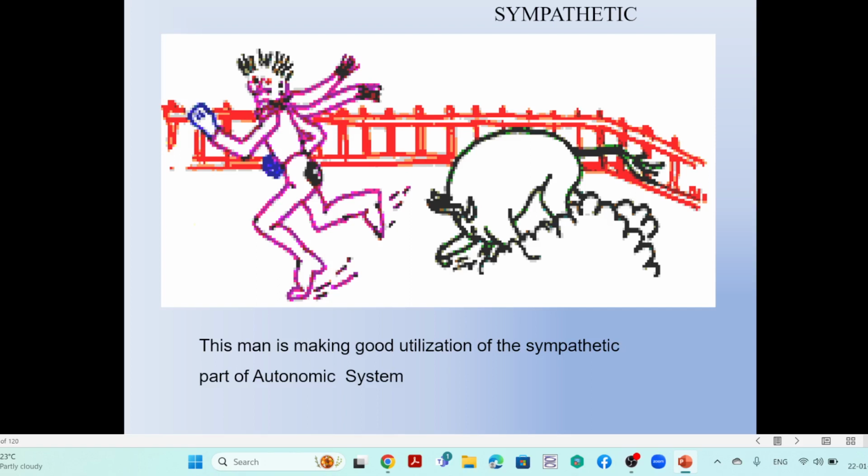So for example, the activities increased. Example, heartbeat increased, respiratory breathing is increased, then some of the endocrine glands become more active. On account of that, there are some changes in the action of the human body. So this is usually called the autonomic system.